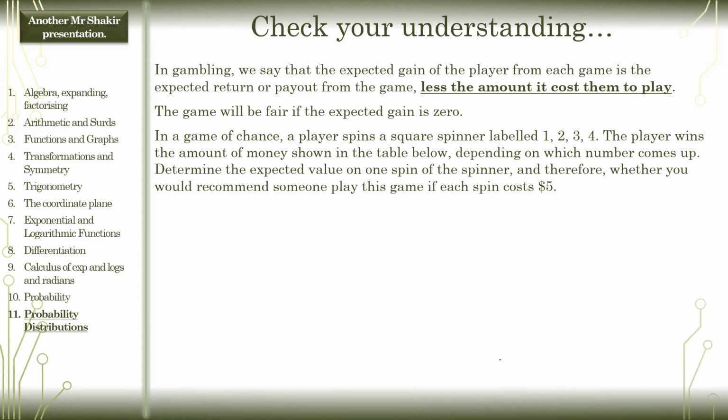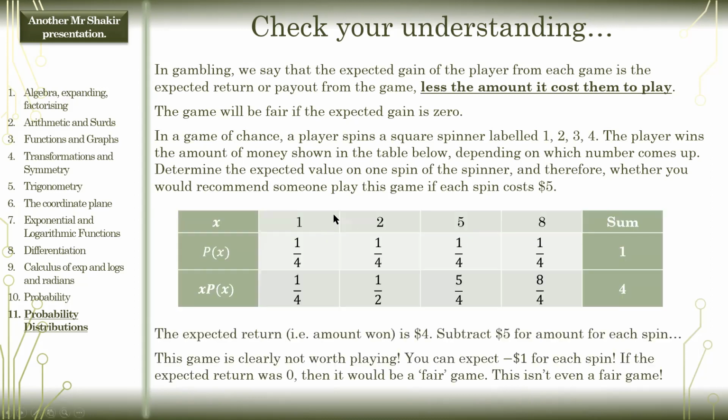So you have a spinner, you have to pay $5 to play. You have a spinner labeled 1, 2, 3, and 4. You spin it, and you can possibly get 1, 2, 3, or 4, and you win $1, $2, $5, or $8. I guess it's not very clear. The graph could have been drawn better. My bad.